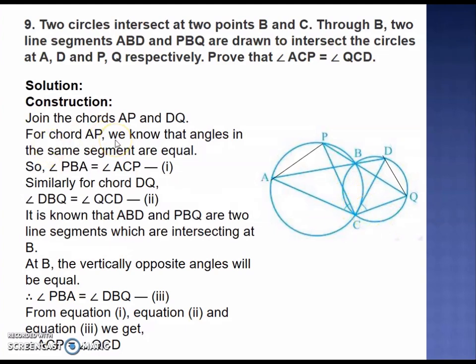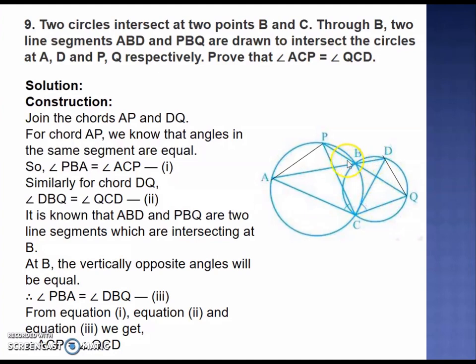So first, consider the chord AP. For this chord AP, we know that angles in the same segment are equal. So you can join AP and you can join DQ. Now for this chord AP, angles in the same segment are angle PBA and angle ACP. So they must be equal. So angle ACP and angle PBA, these two angles are equal. Similarly, if you consider the chord DQ, then for this chord also angles in the same segment will be equal. So therefore, you can say that QCD, this angle, and QBD, these two angles are equal.